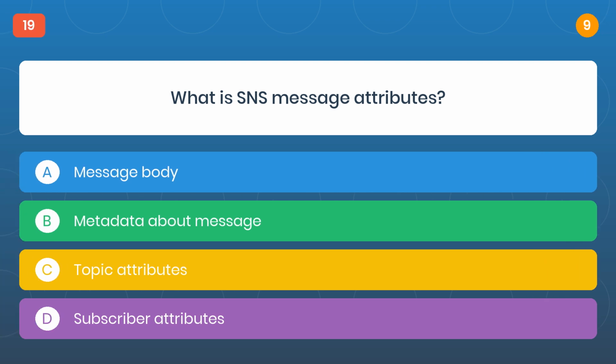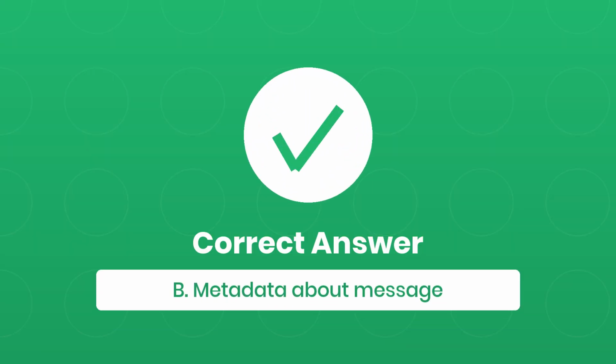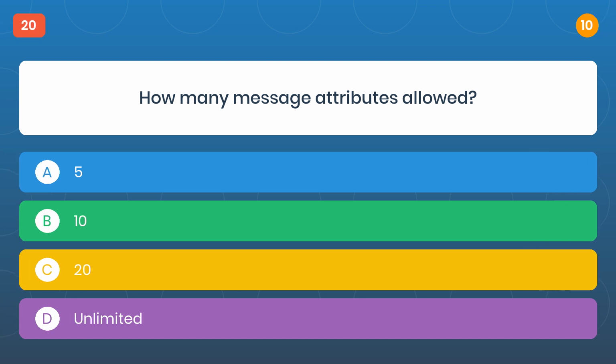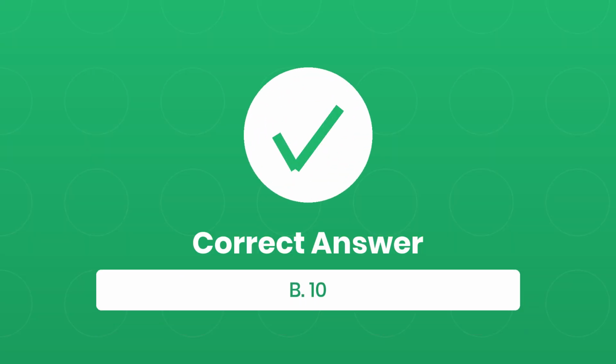Question 19. What is SNS message attributes? The correct answer is B. Metadata about message. Question 20. How many message attributes allowed? The correct answer is B, 10.